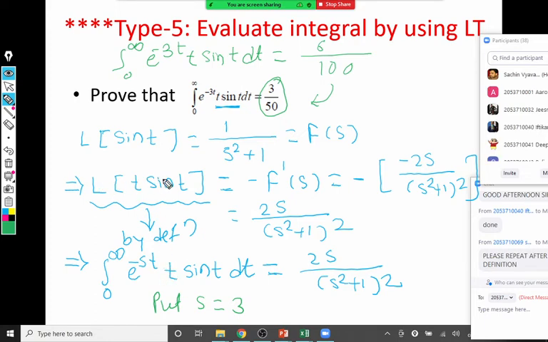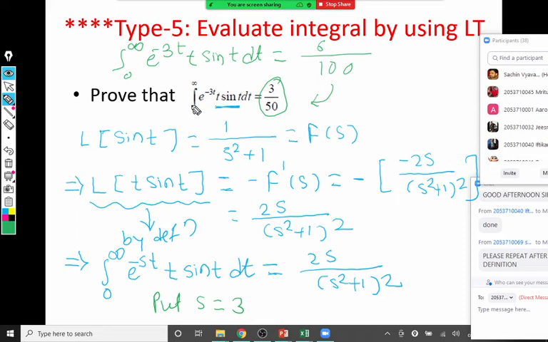Laplace of f of t is the integral 0 to infinity e raised to minus st f of t dt. This f of t is kept as it is. Why did we write this? Because we want the integral. It is similar to type 3, but at the end we have to use the definition of Laplace. Any doubt?